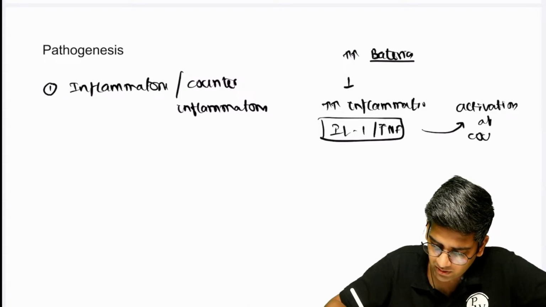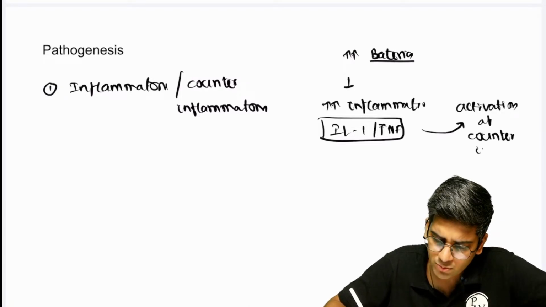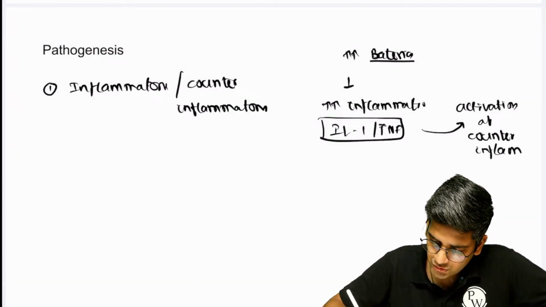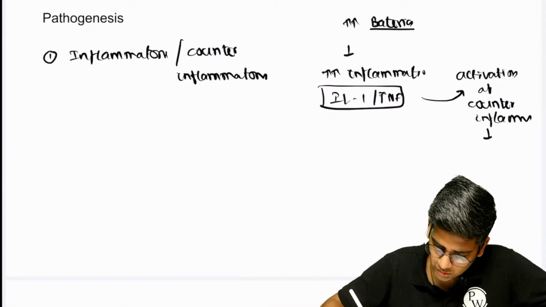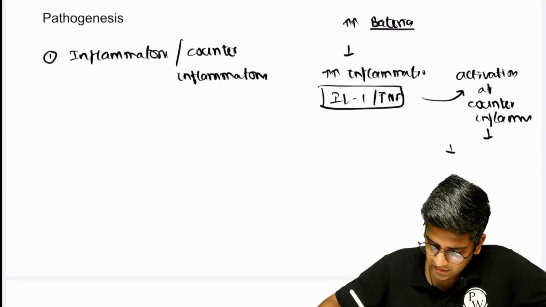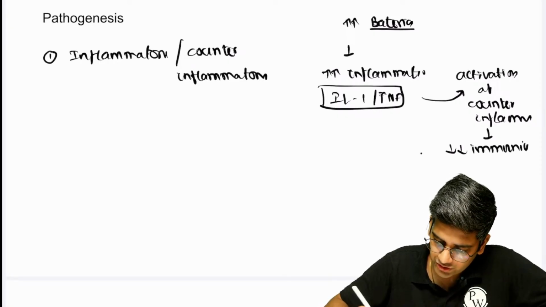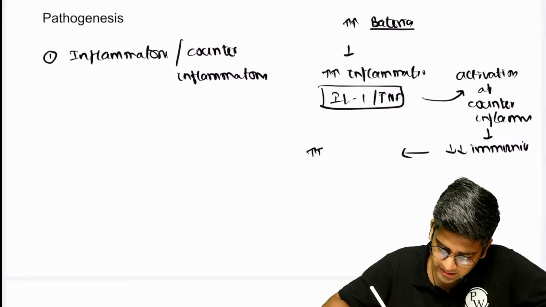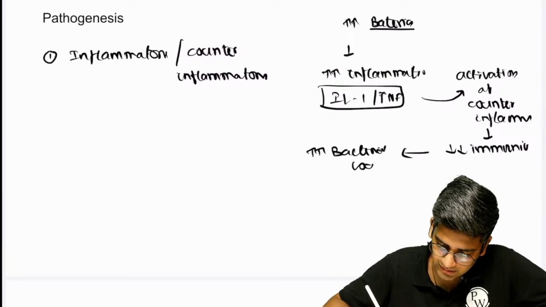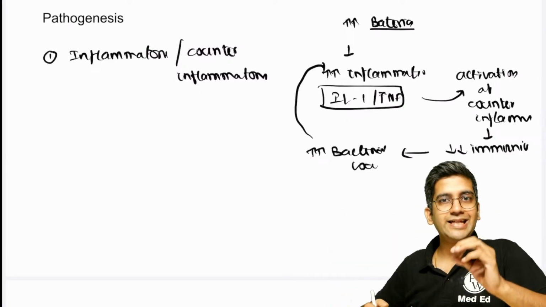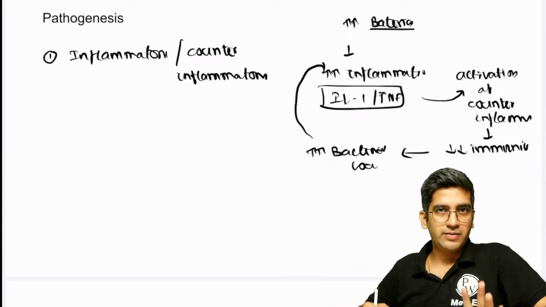The counter-inflammatory response could be in the form of a steroid produced by my body, right? So the counter-inflammatory response is what is going to cause your reduced immunity. The reduced immunity unfortunately is counterproductive, which can increase the bacterial load. If it's a bacterial organism, that can actually cause the inflammation. So it's a vicious cycle. That's the inflammatory counter-inflammatory response, the first part.